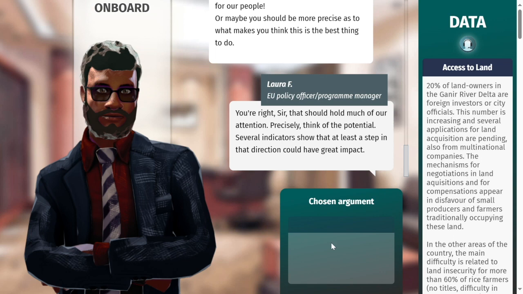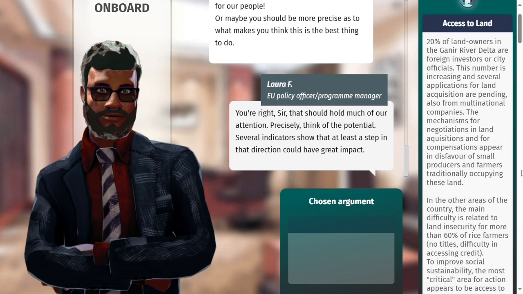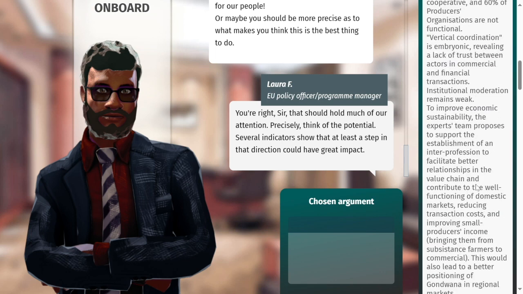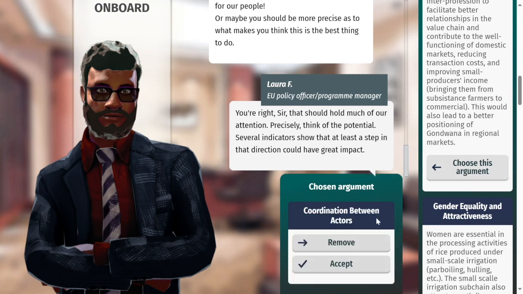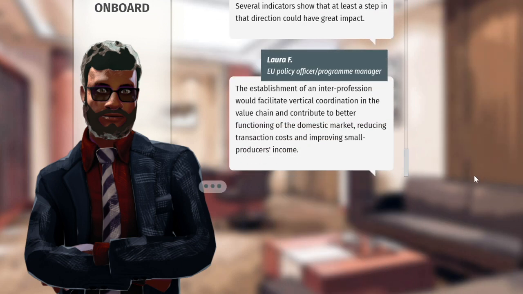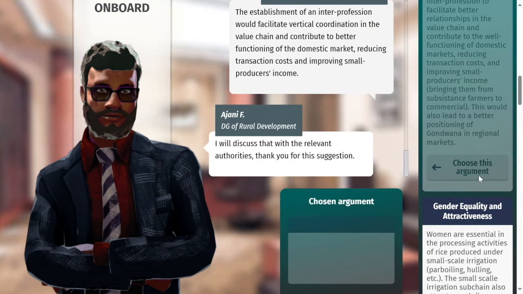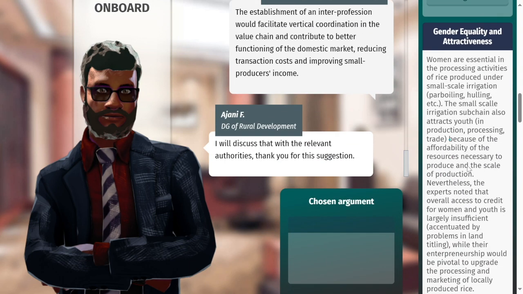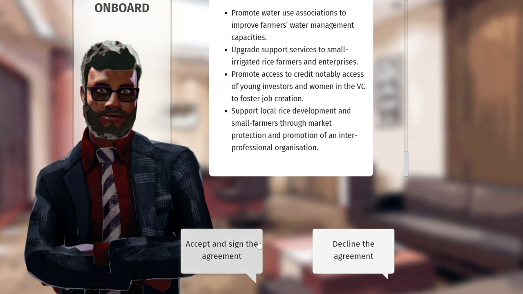Negotiating and finding an agreement. You are now entering the final phase, using the data to support your arguments with the Director General for Rural Development for a bright future of the value chain. Your ability to convince the DG to support your scenario will depend on the data arguments mobilized in the discussion. Will he offer you the opportunity to sign the financing agreement?